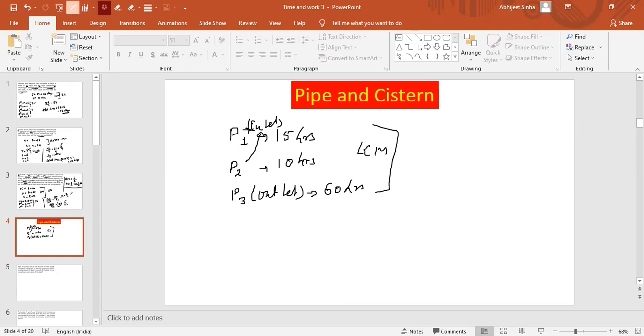So what we will take is the LCM. So LCM will be nothing but 60. Here, as you can see, the efficiency is what? This is 4. Here the efficiency is 6, and here the efficiency will be 1.